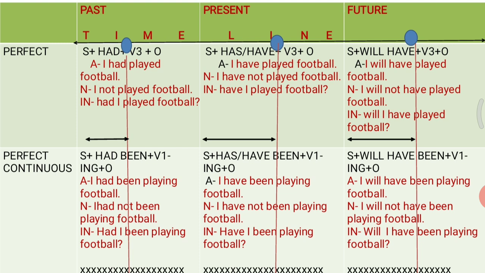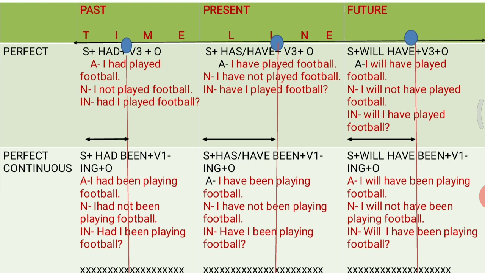Another thing which you need to remember is that how you are going to use it with singular subject and plural subject. If you want to speak the same sentence with a plural subject, you are going to say we have played football. So just change your subject and you have to choose your has or have, and you are going to get your correct sentence.